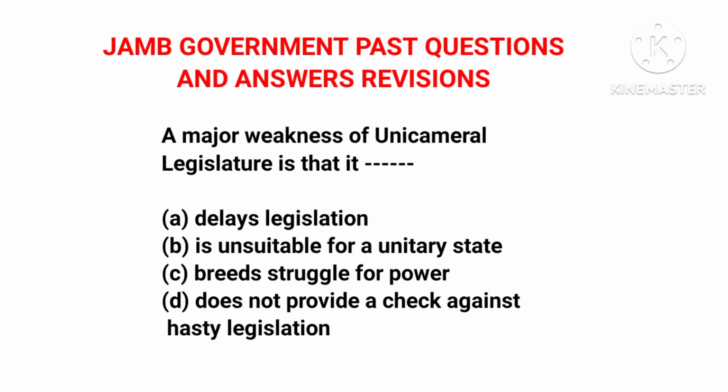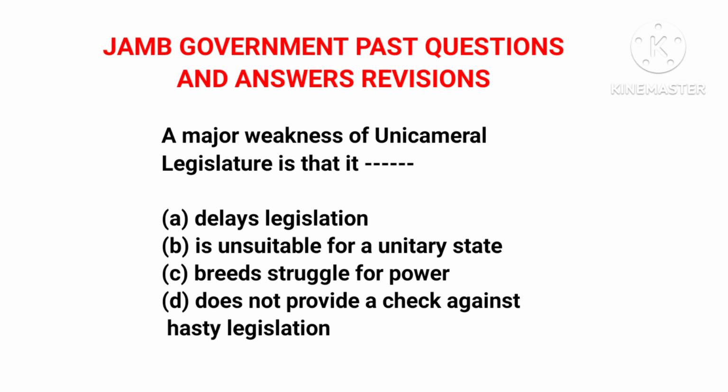And unicameral legislature is more effective in such government. It's more effective in such government because it does not have multiple levels of government. It just has one level of government. So unicameral legislature is more effective in such states. Now we have option C, breeds struggle for power. It does not breed struggle for power. It only has one chamber, so it's not struggling for power with any other chamber.